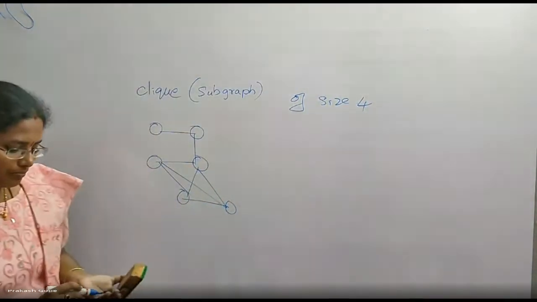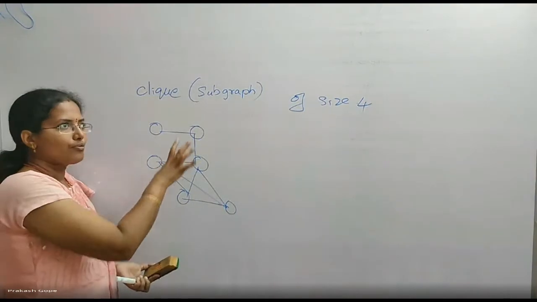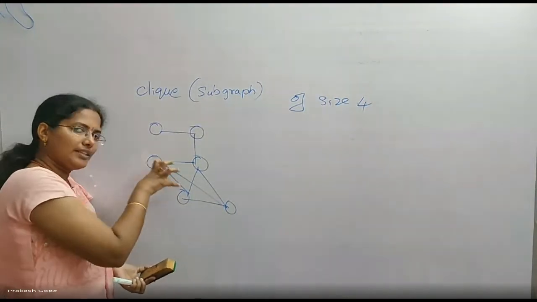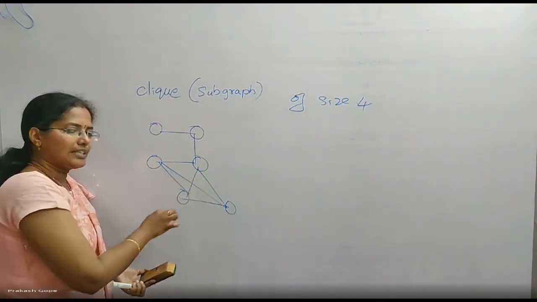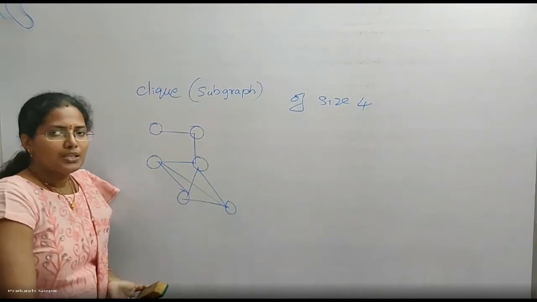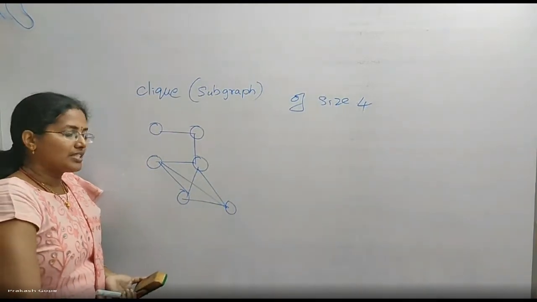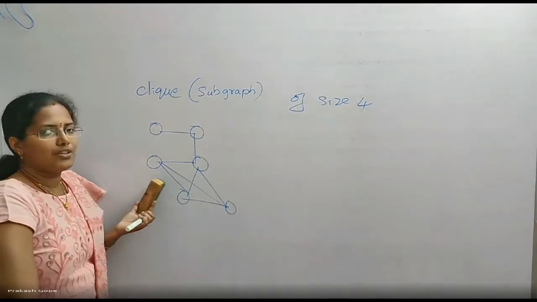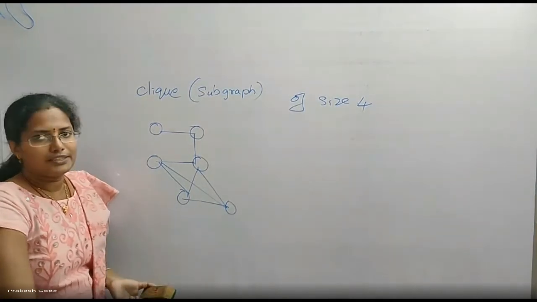The maximum size of a clique is 4; a clique of size 4 is hidden in this graph. The maximum size of a complete graph that is induced in the given graph is called a clique.